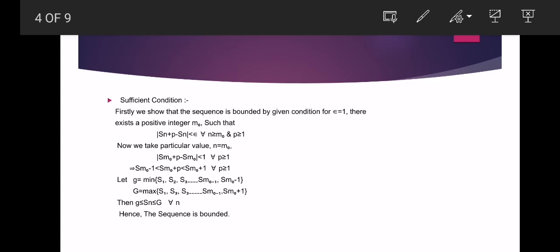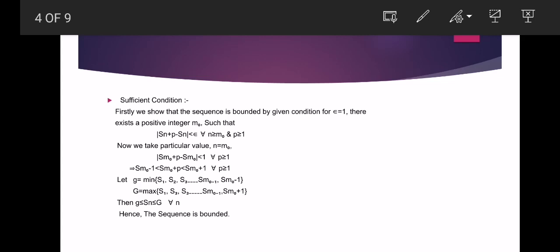Now let g be the minimum of the sequence S1, S2, S3, and so on up to Sm0 minus 1 and Sm0 minus 1, and let capital G be the maximum of the sequence S1, S2, S3, and so on up to Sm0 minus 1 and Sm0 plus 1.